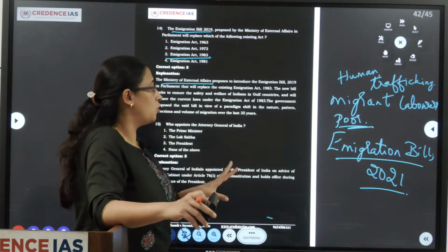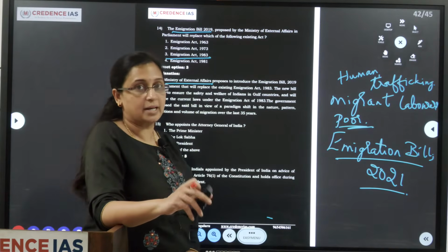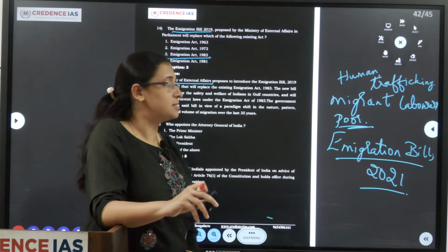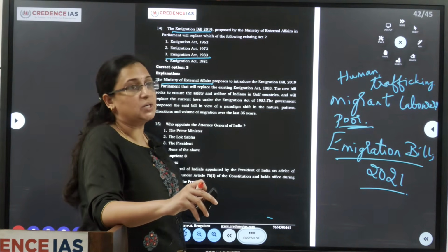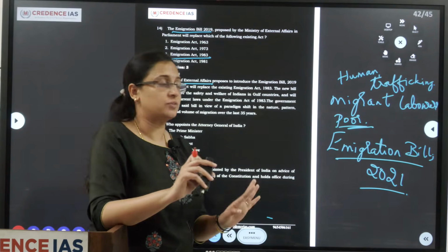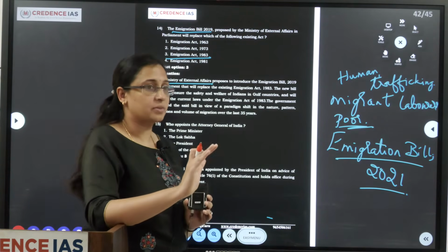So in order to protect these migrant laborers from all such extreme conditions, the Immigration Bill 2021 aims to make the migration of the laborers very formal.